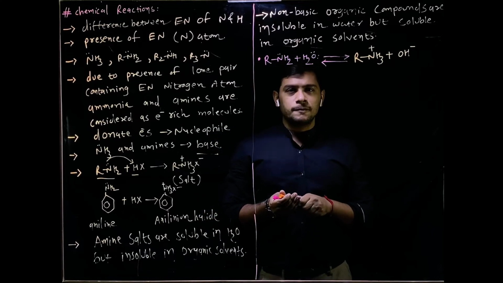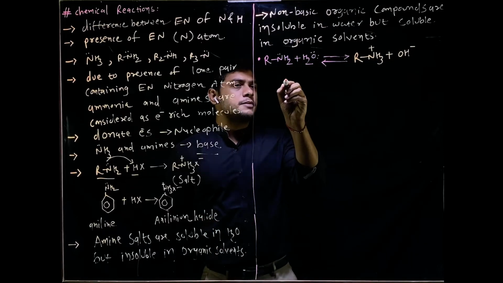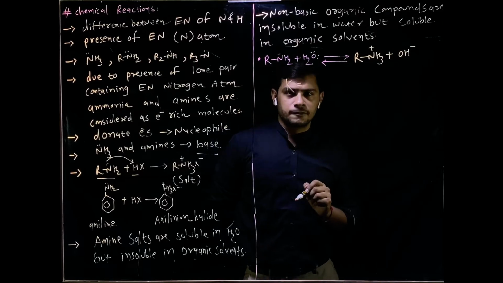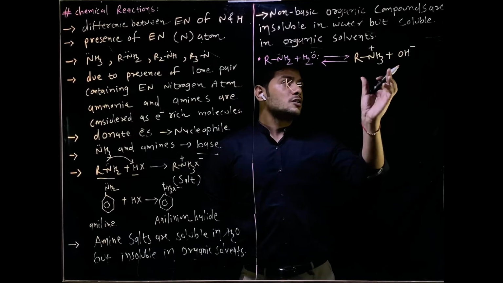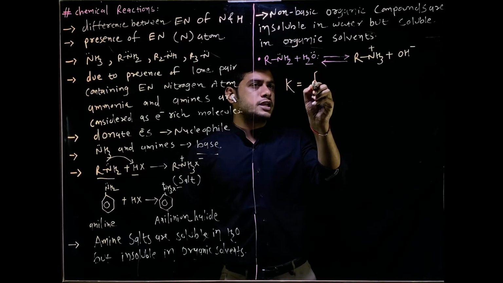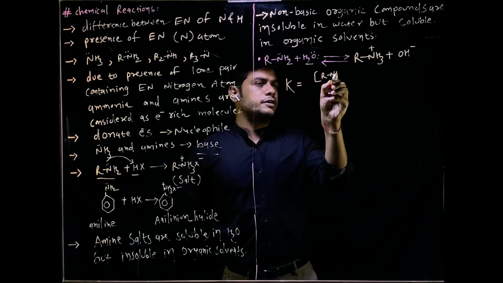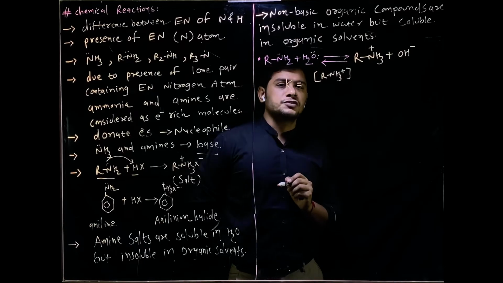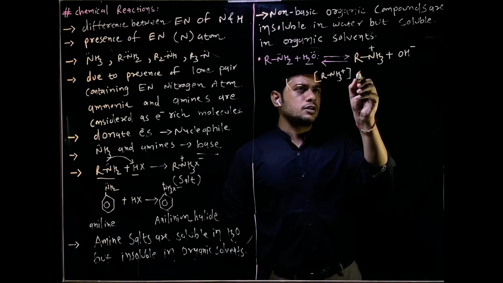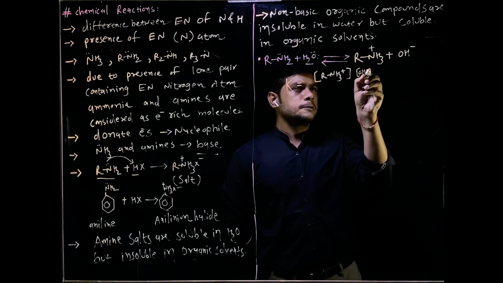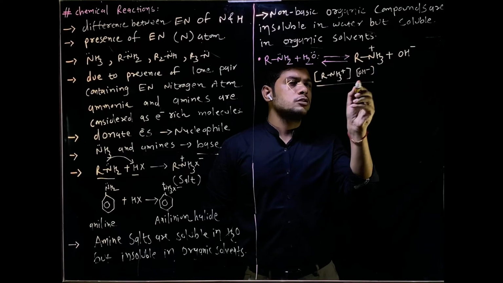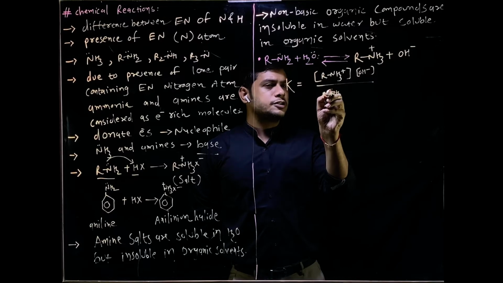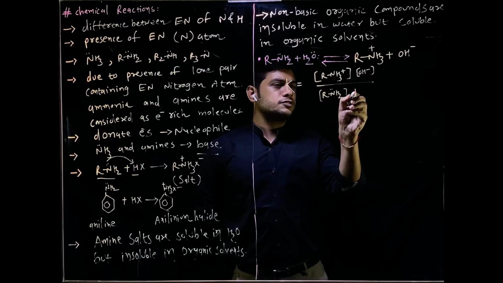So friends, if we talk about the equilibrium constant K of this reaction, in the equilibrium chapter we already studied this basic concept: the equilibrium constant is equal to the concentration of products upon the concentration of reactants, that is RNH2 into the concentration of water.